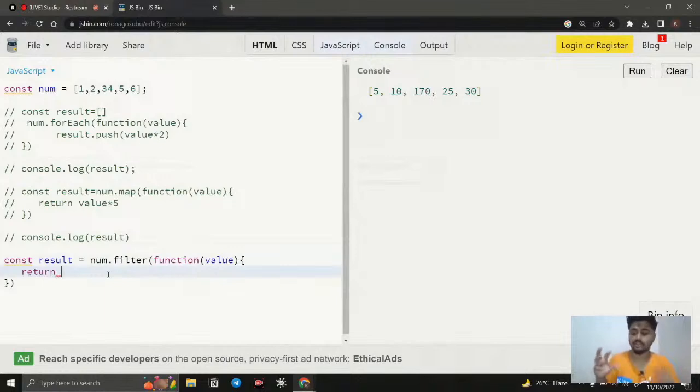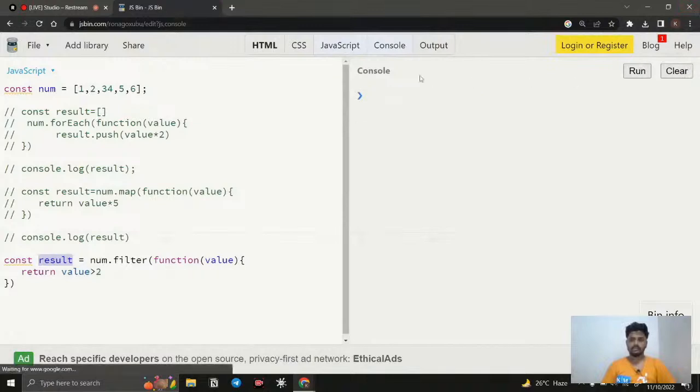If the item passes that condition, then the value goes into the new array; otherwise it will not. For example, I simply say value is greater than 2. The filter method checks the condition, and whichever elements return the boolean value true are stored inside this result. Otherwise, it is going to ignore them.